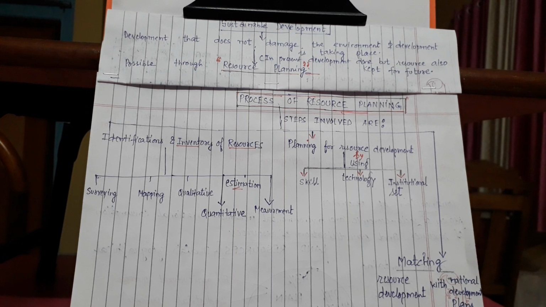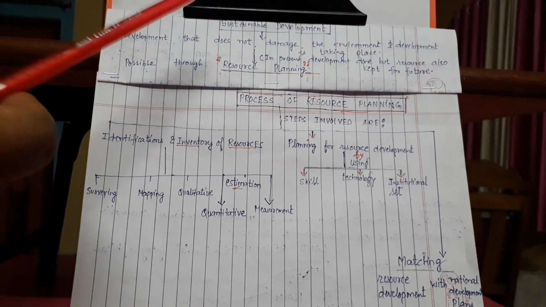Sustainable development. This word, sustainable, you would have heard many times, learnt many times, read many times. What does the word sustainable mean? It means that we should do the development today by using the resources, and we should also leave the resources for the future generation. This is the meaning of sustainable development.